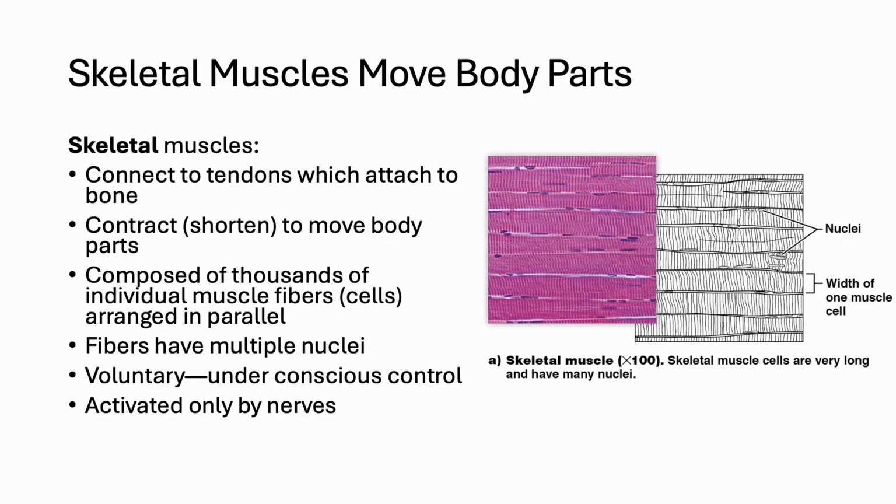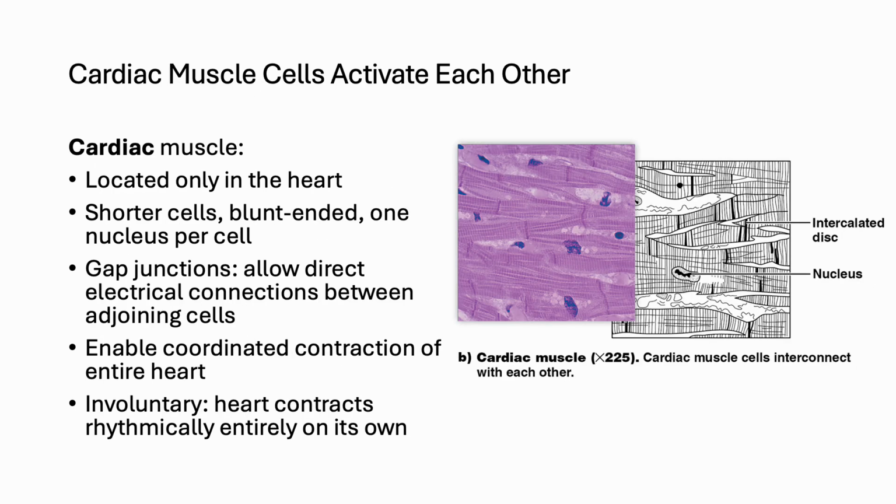Importantly, skeletal muscle contracts only when stimulated by nerves, reflecting the close connection between the muscular and nervous systems. This voluntary control highlights how skeletal muscle fibers differ from the involuntary actions in cardiac and smooth muscles, which we'll examine next. Cardiac muscle is found only in the heart and has unique properties that ensure it beats in coordinated rhythm.